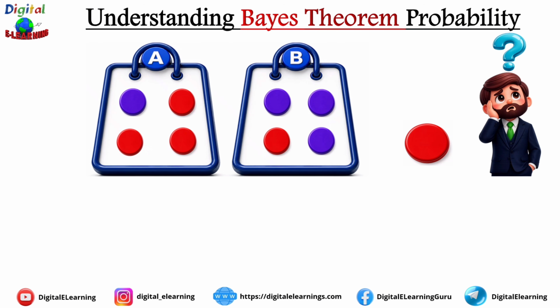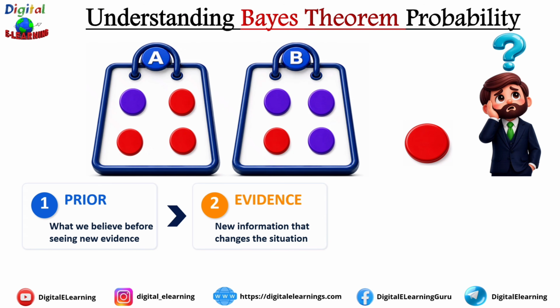Think of this as a three-step process. Step 1 is prior information. This is what we believed before seeing any new evidence. In our example, bag A had 50% and bag B also had 50%. Step 2 is evidence. We observed new information. In this case, the evidence is that the selected ball is red. In real life, evidence could be anything: a medical test report, a customer complaint, a quality inspection report, a sensor reading, or anything else.